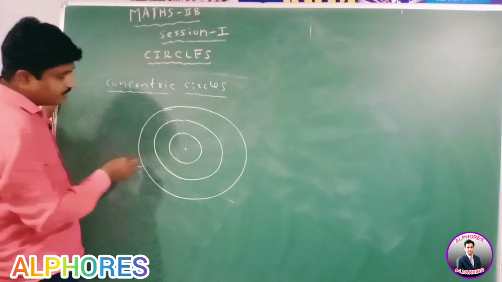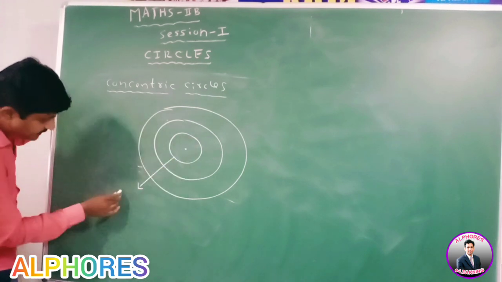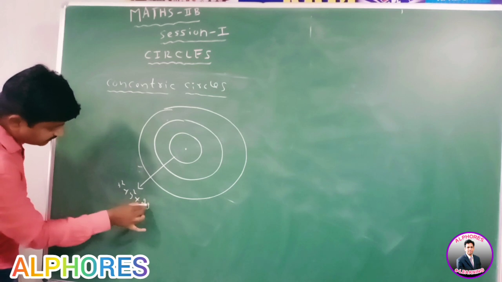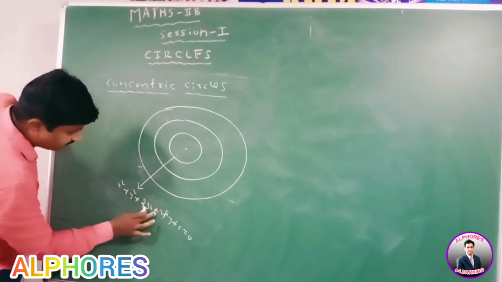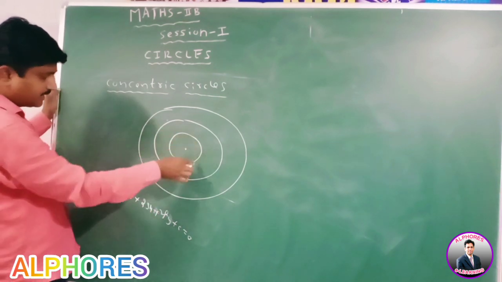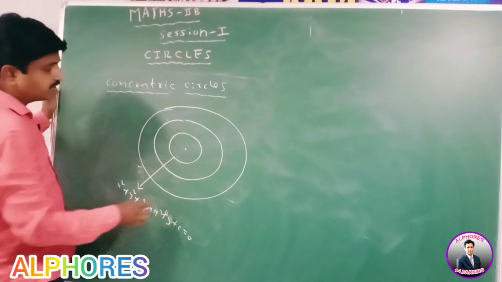Suppose the equation of a circle in general form is x square plus y square plus 2gx plus 2fy plus c equal to 0.